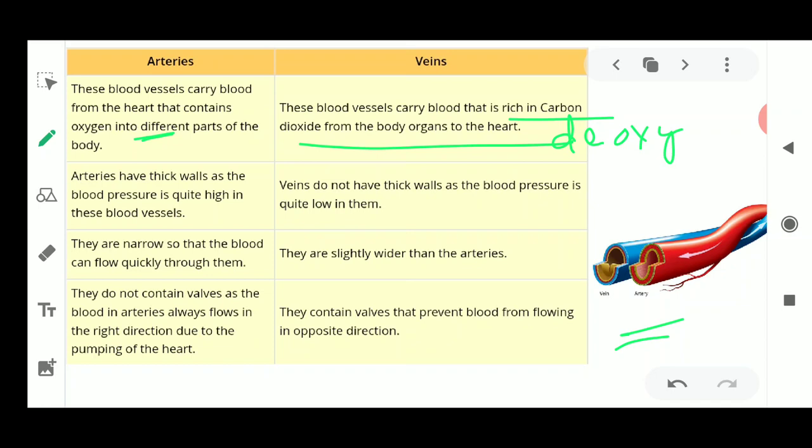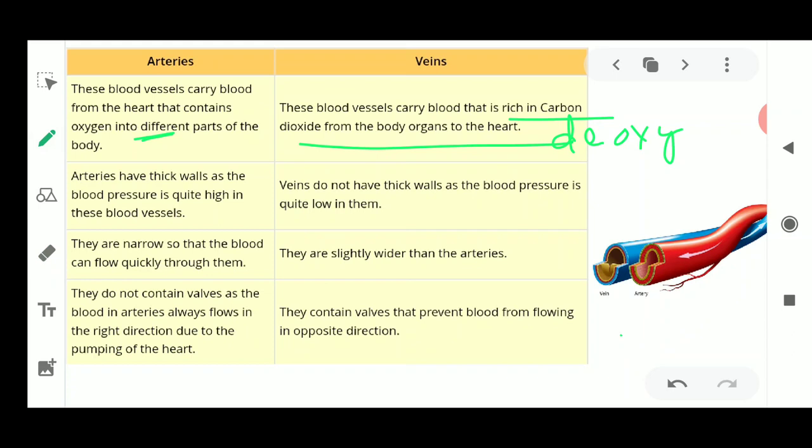The blood is red in color, but it contains oxygen or carbon dioxide, making it oxygenated or deoxygenated. Please remember this. This is just for the sake of your convenience, because you will be studying these two types of blood very frequently in this chapter. You may be confused about where the blood is going and where it is moving from and to. So for helping you out, the color has just been changed for the arteries and the veins, but in actual it is not such that you are having a red blood and a blue blood. Please remember. Children often get confused that deoxygenated blood is blue in color.